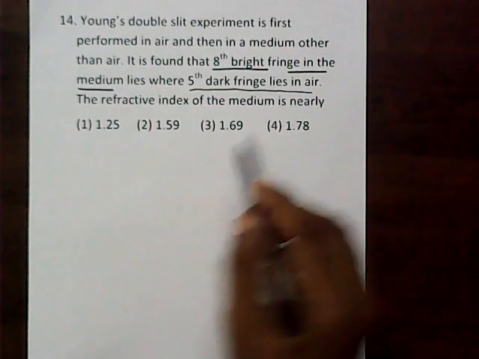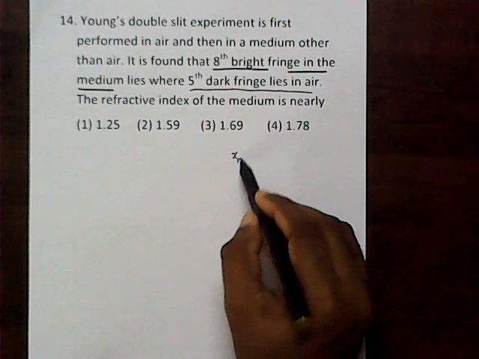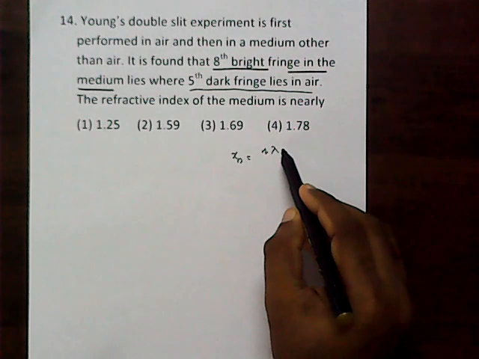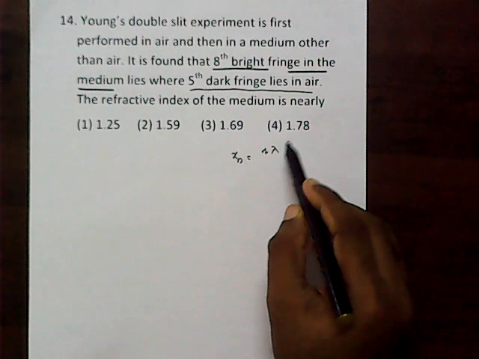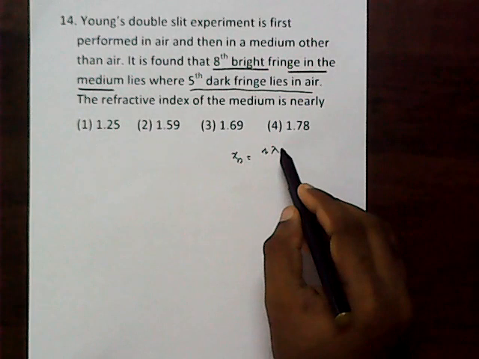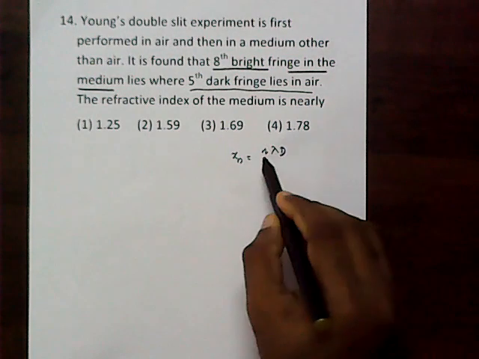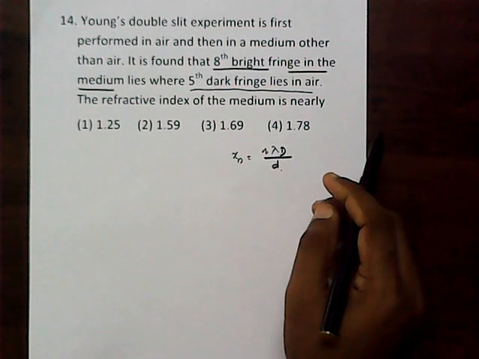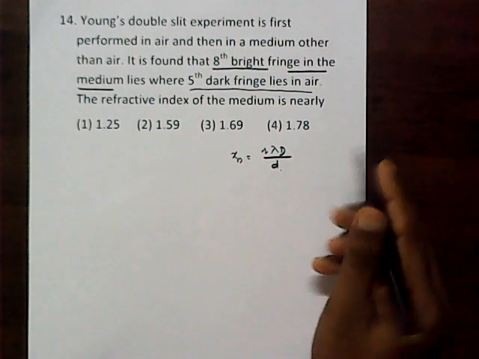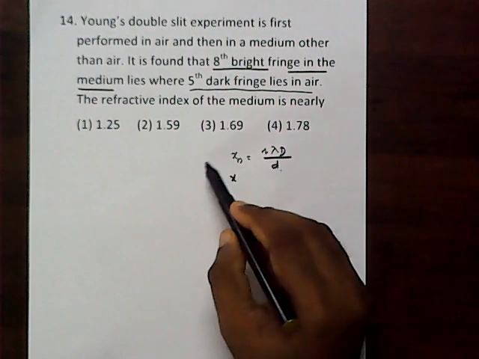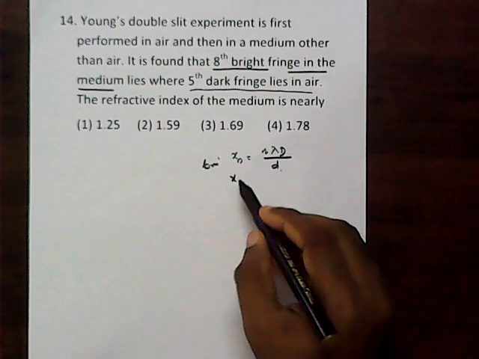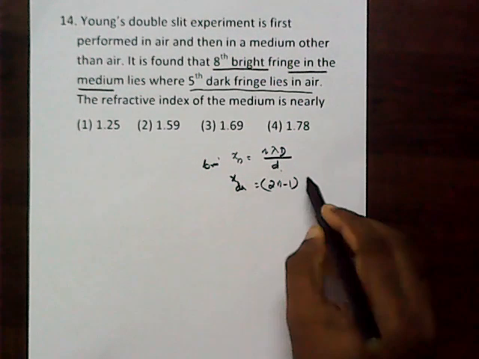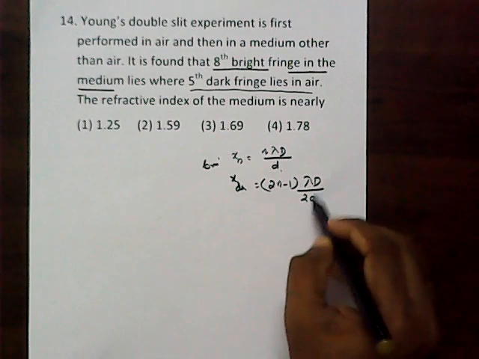So we know the location of the nth bright fringe is n lambda D by d, where capital D is the screen distance and small d is the slit separation. So that is a very important concept. That is for the bright fringe. For the dark fringe, we can say (2n minus 1) into lambda D by 2d.